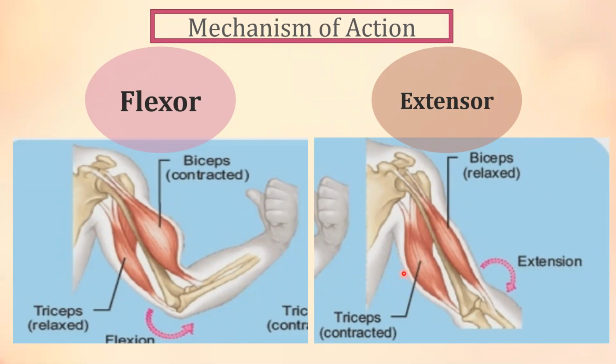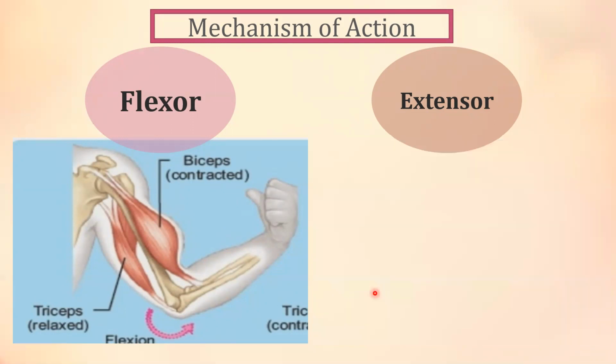When the tricep muscle, meaning the extensor muscle, contracts, the arm will become straight. That's why it is called extensor. It extends the arm. Both these muscles do opposite jobs.